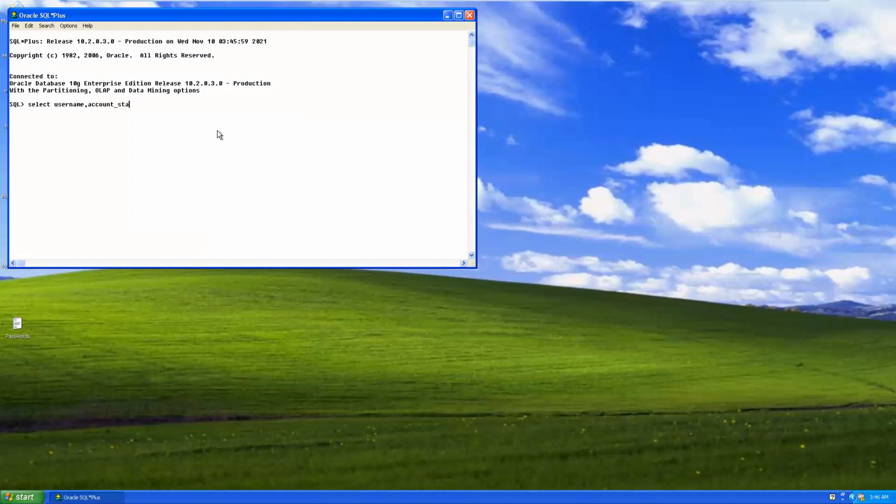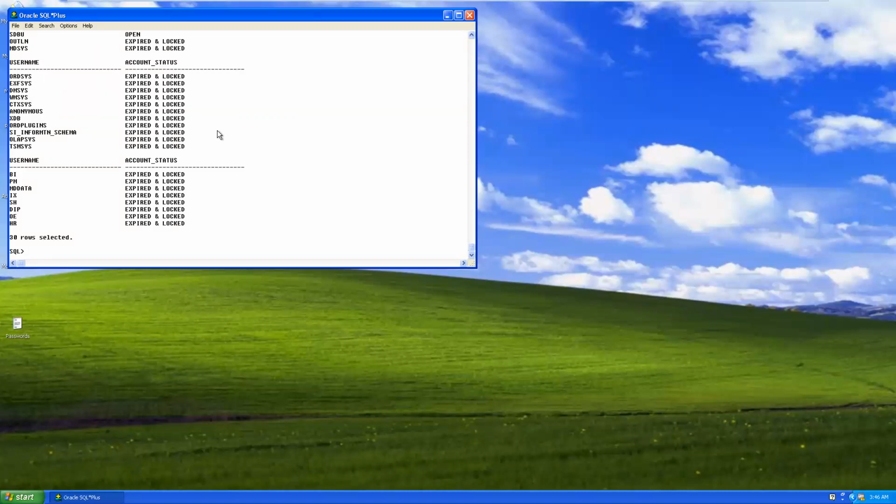We just need to know how to write the query to read the user names as well as the status of the respective user accounts. We can write the select query like this: select username comma account underscore status from DBA underscore users. You can find out here.